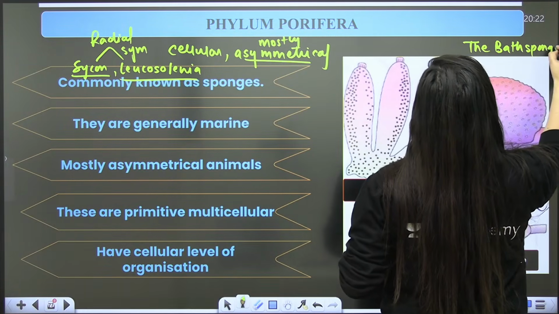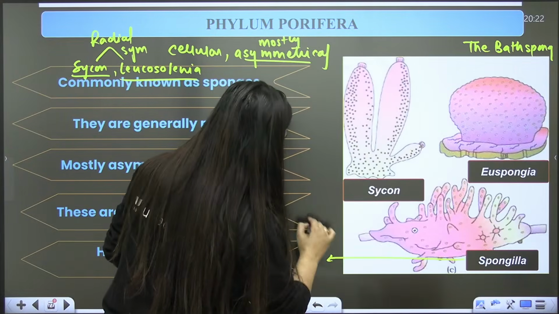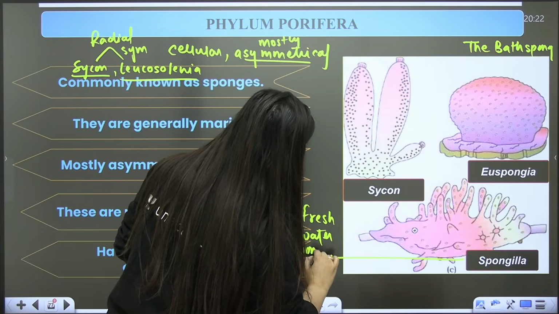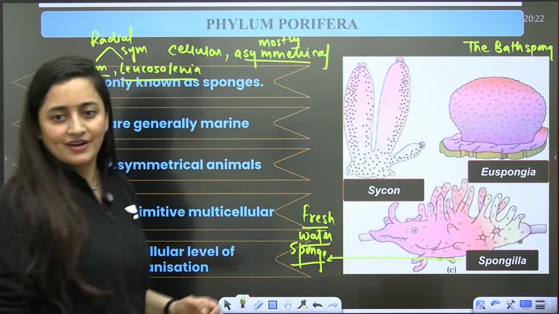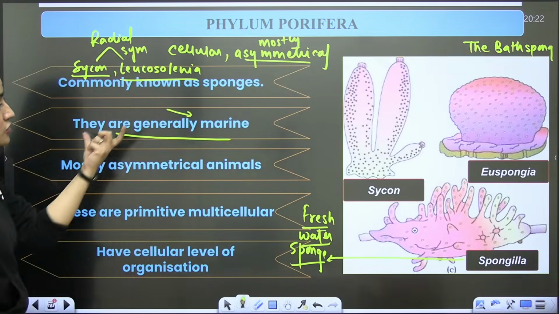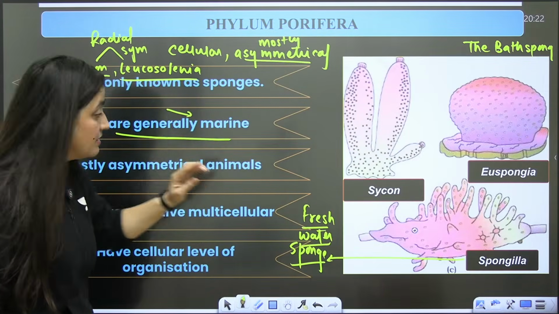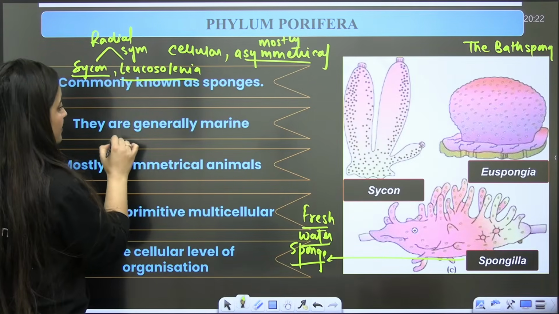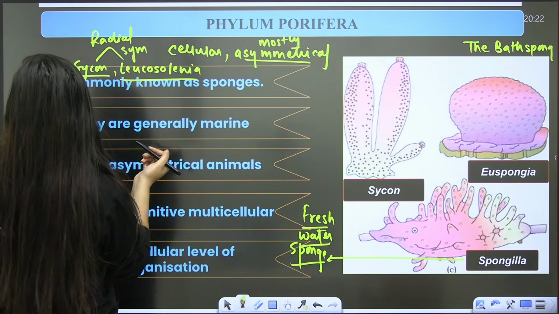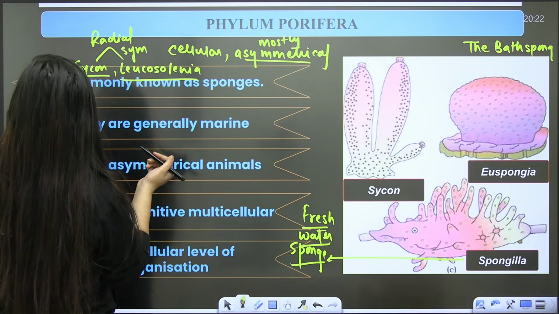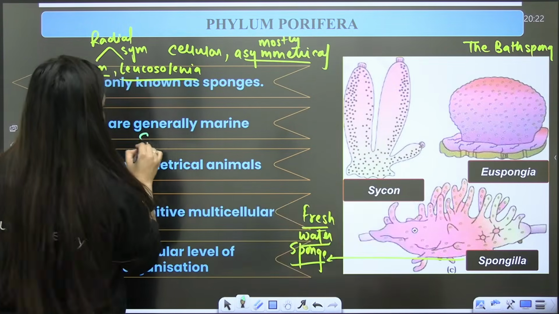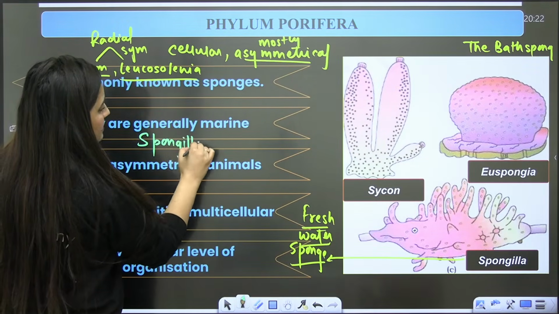Then there is Spongilla, that is your freshwater sponge. They are known as sponges. They are generally marine, but if we are saying generally marine, it means some of them are freshwater sponges as well, like Spongilla.